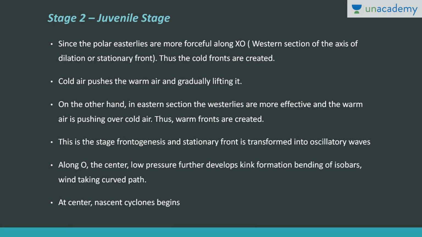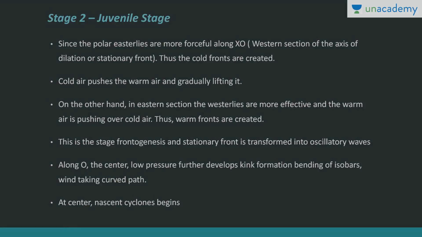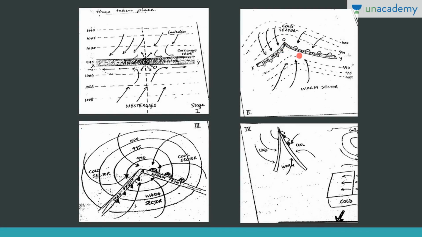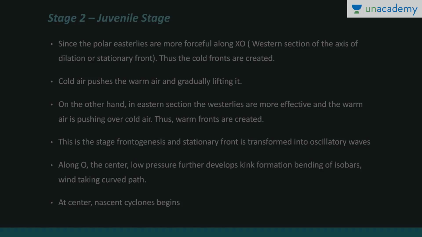Okay, now along O you can see that low pressure develops with kink formation, right? It bends the isobars and winds take the curved path. So at the center a nascent cyclone begins, right? So at center O here the winds are converging, you can see it here. So the cyclone has just begun to form, right?